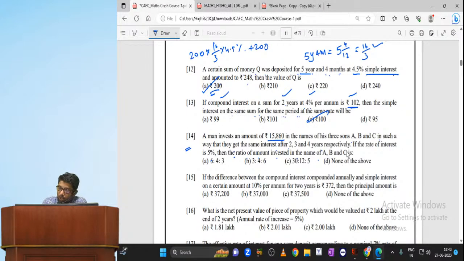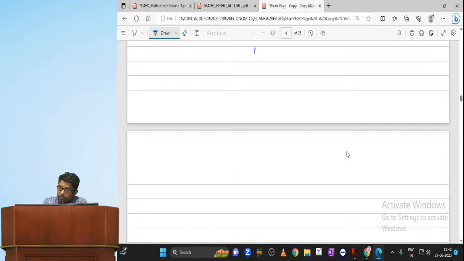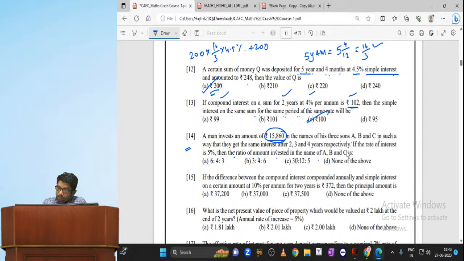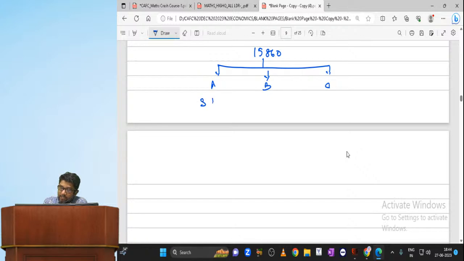Now, how much is the amount, my dear? How much has to be divided among 3 students? 3 sons, 15,860. So I am going to divide 15,860 among 3 sons, A, B, C, in such a way that they get the same interest after 2, 3, 4 years. So the first person gets some simple interest after 2 years, the second person after 3 years, the third person after 4 years. But all the simple interest amounts are the same. So what is the ratio? Okay, they ask you to find the ratio.